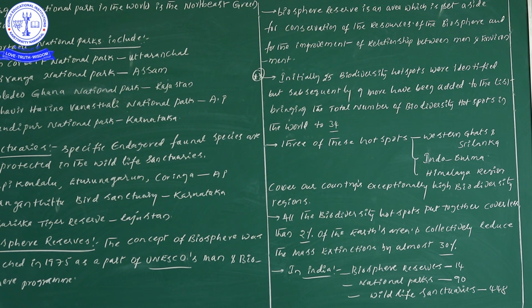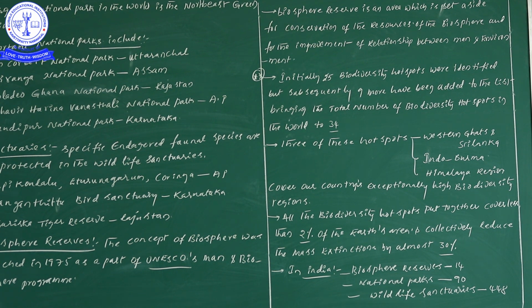Don't forget, initially how many were there? 25 biodiversity hotspots. Now 9 have been newly added to the list. So thereby the total number of biodiversity hotspots in the world is 34.